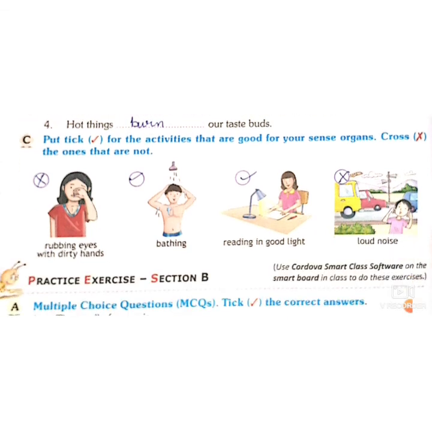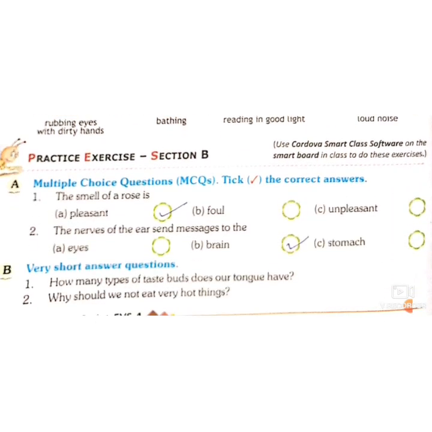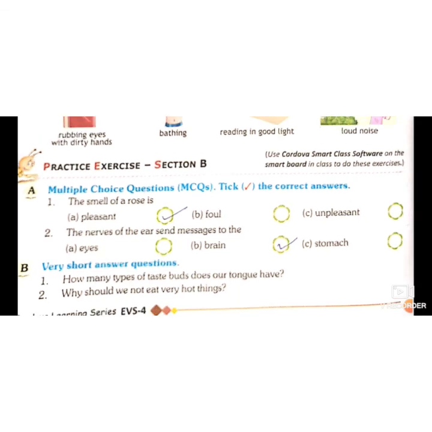Now put tick for the good activity, cross for the bad. Rubbing eyes with dirty hands, cross. Bathing is a good activity. Reading in good light, good. Loud noise is bad. Smell of roses, pleasant. Nerves of the ear send message to the brain.